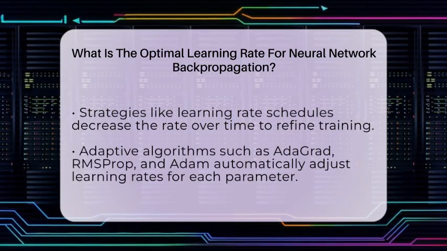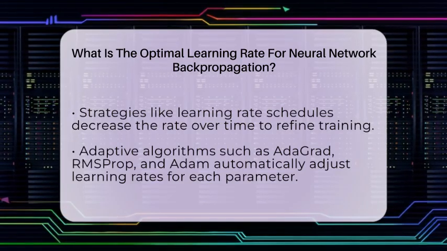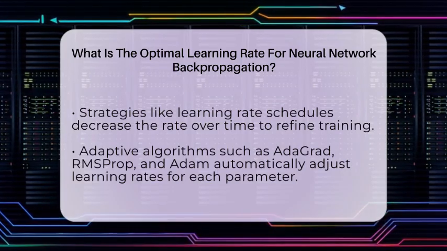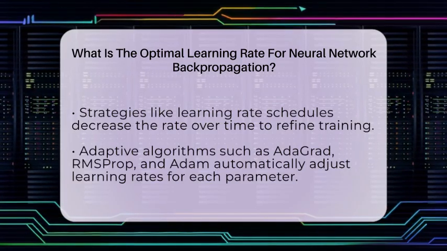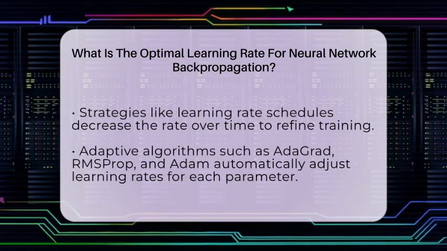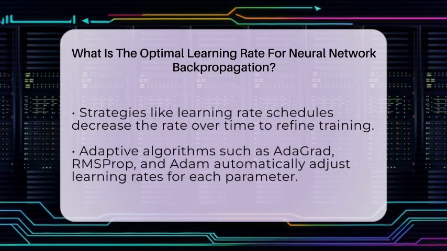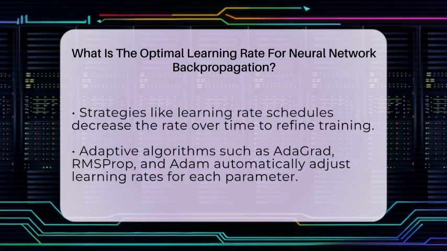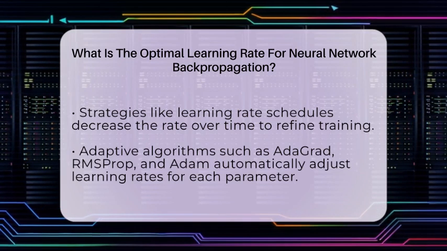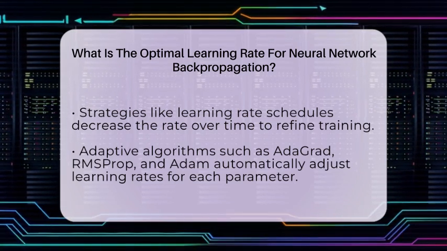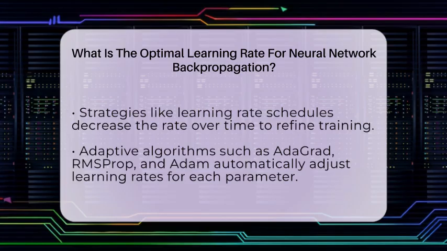Another technique is cyclical learning rates, where the learning rate varies periodically. This can help the model escape local minima and explore the loss landscape more thoroughly. In practice, starting with a moderate learning rate and using adaptive optimizers or schedules usually leads to faster training and better results. Understanding the optimal learning rate is especially important in deep learning and specialized artificial intelligence.